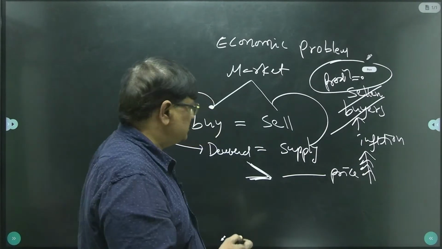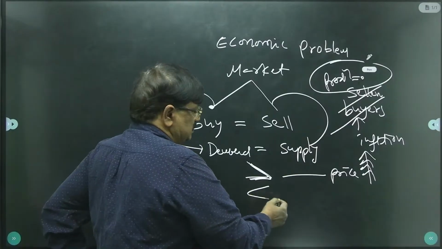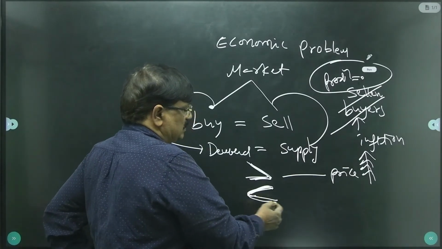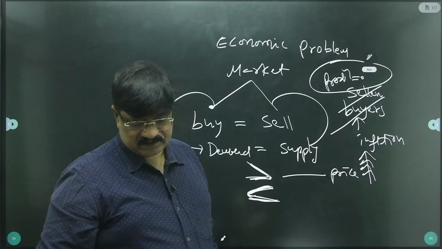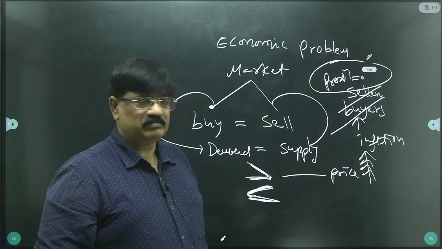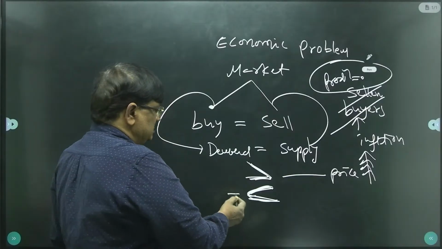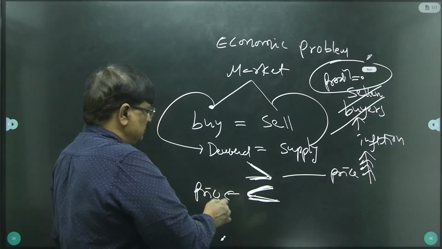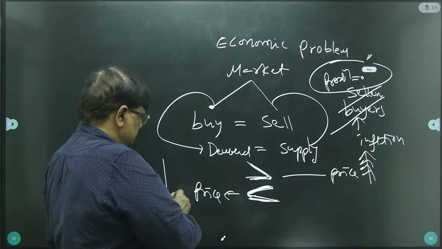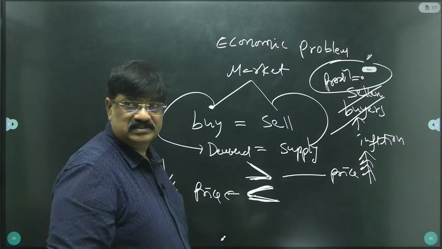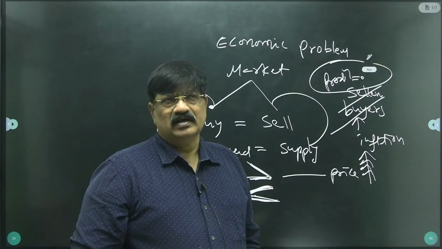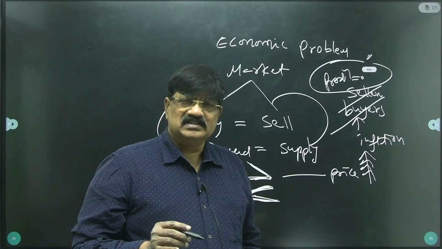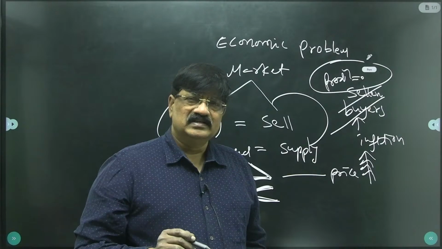For example, let another problem: supply exceeds demand. What happens here? Price goes downwards.